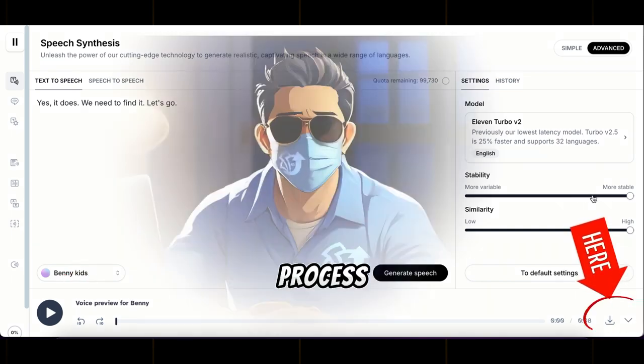Repeat this process for all the dialogues in your script. Make sure to use the same voice for each character throughout the video to keep it consistent. And just like that, our voiceovers are ready.